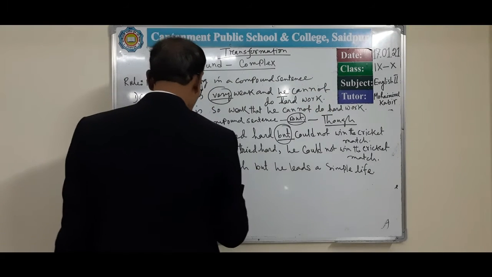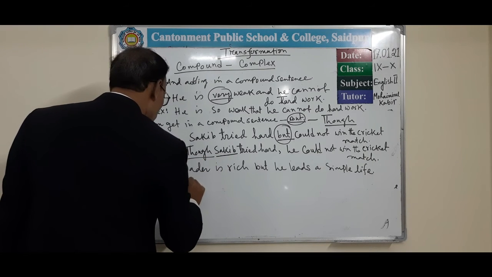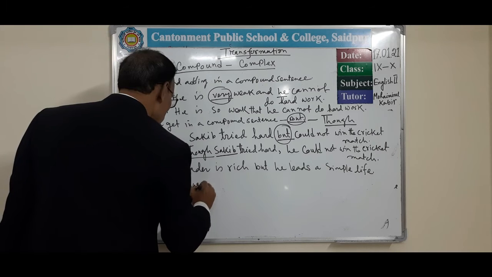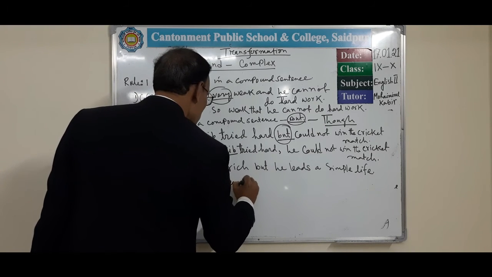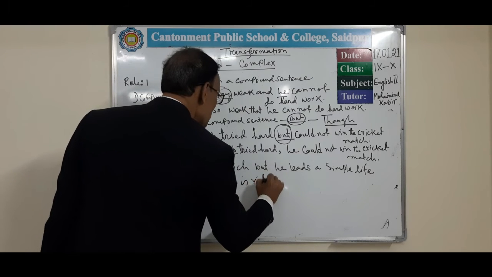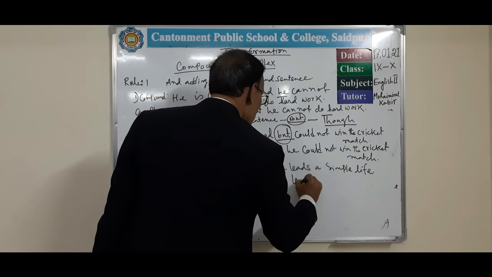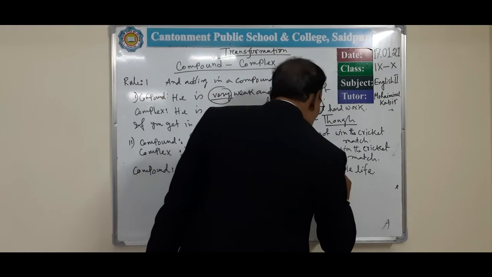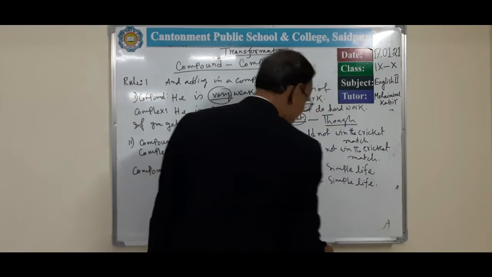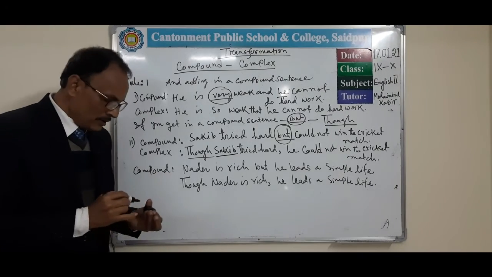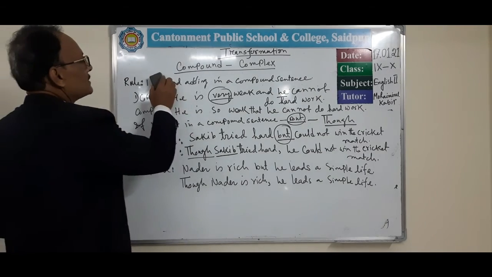First of all, we can use though. Though Nader is rich, comma in here, he leads a simple life. Okay. In this way, we can transform from compound to complex sentence.